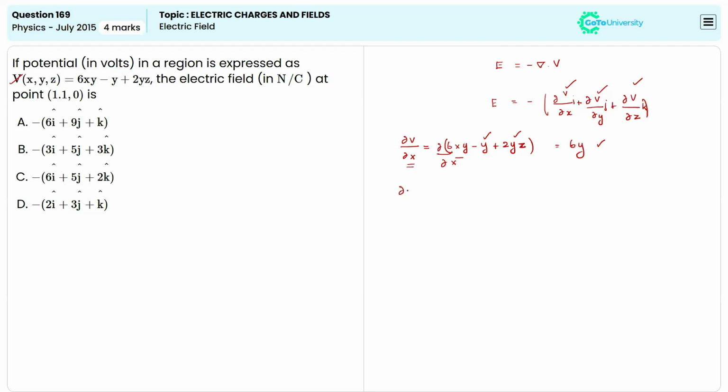Similarly, dou V by dou y is dou by dou y of 6xy minus y plus 2yz. Here we have y in all the terms, so differentiating gives 6x minus 1 plus 2z.